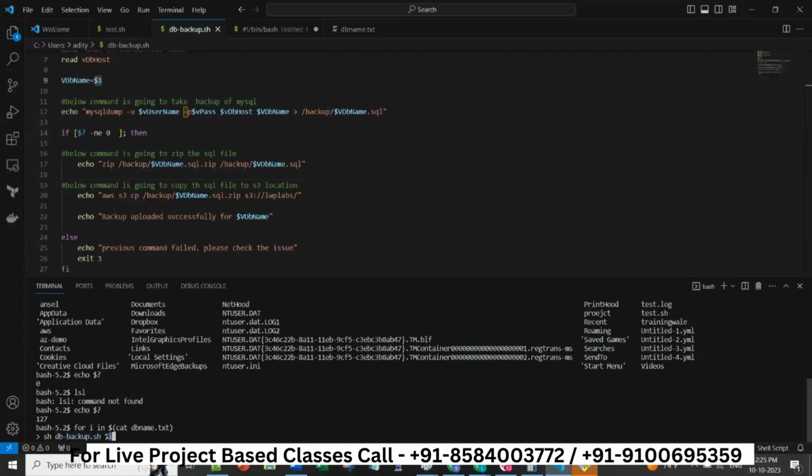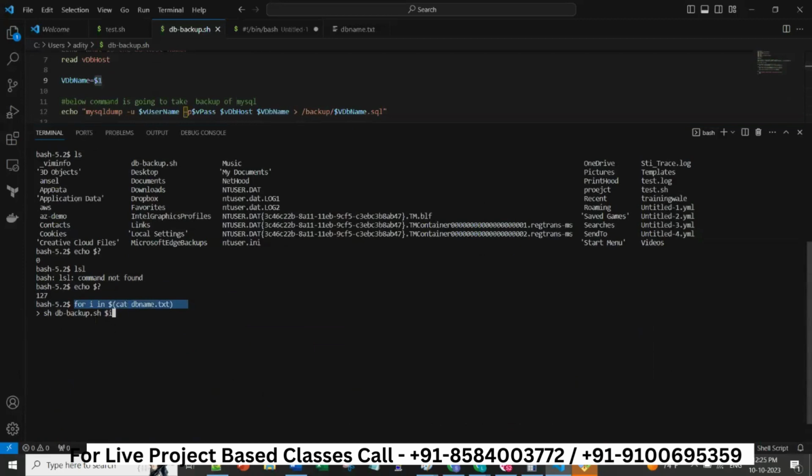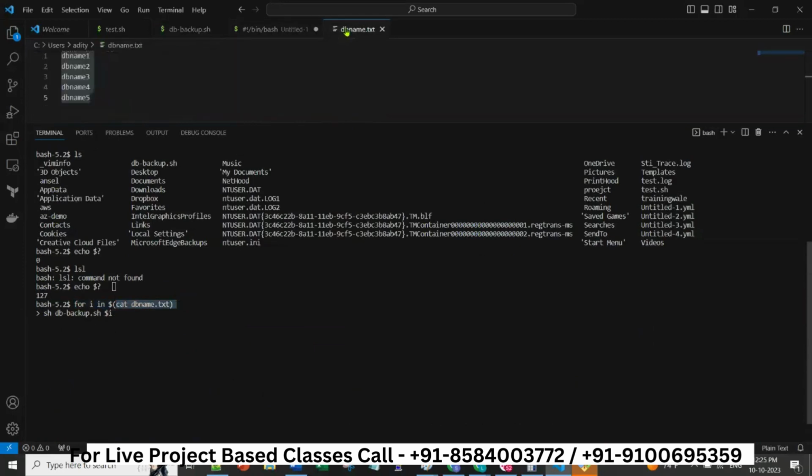What is $i? $i is nothing but, from this line, if you see, cat db name. Cat db name means this is my db name. First db name is db name 1. So for my first value, the I will be db name 1.